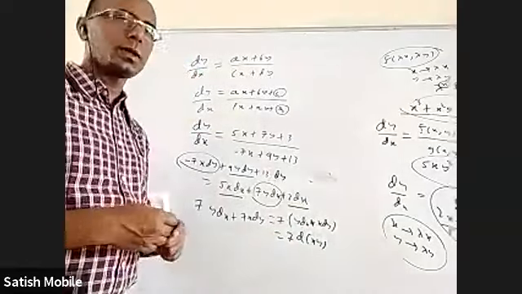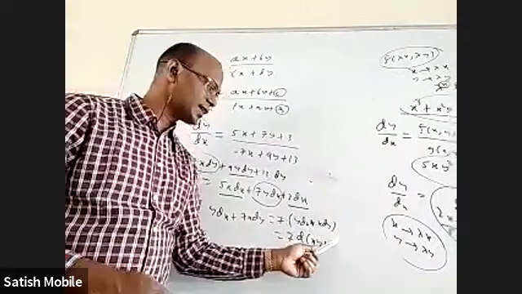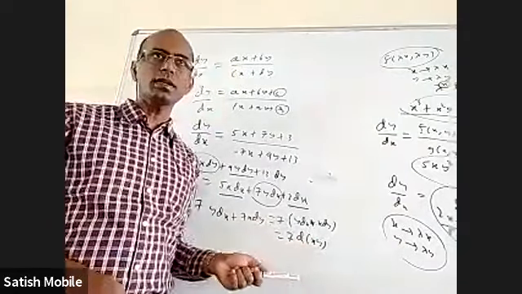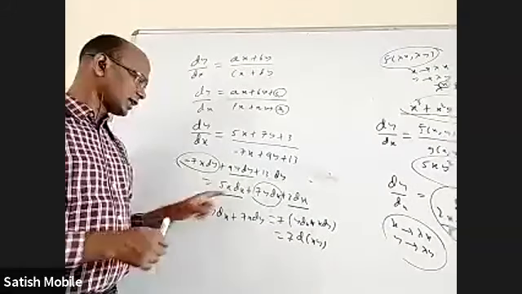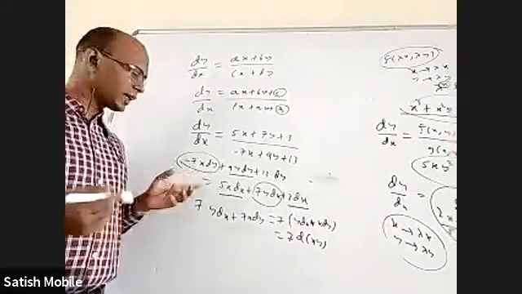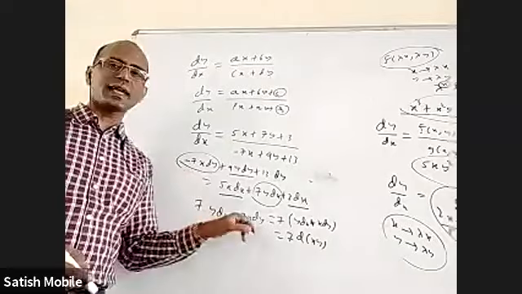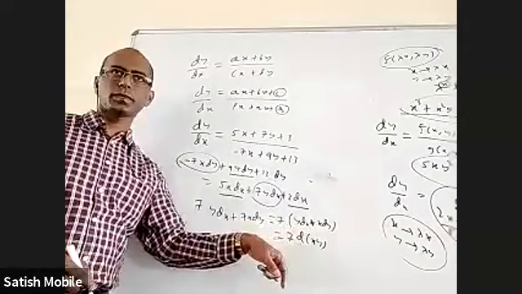What is the derivative of xy? x into derivative of y is dy plus y into derivative of x is dx. Right? Okay. Let's say I would have got here 7 and here some other number, 9. I cannot do anything. 7y dx plus 9x dy. I cannot write d of xy.